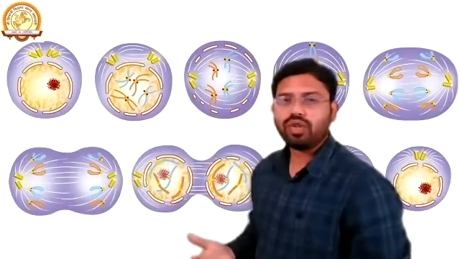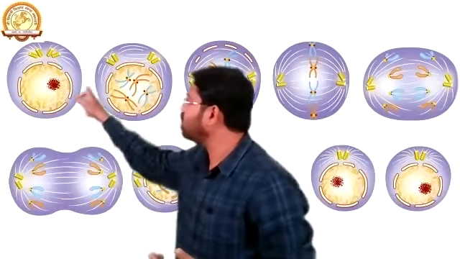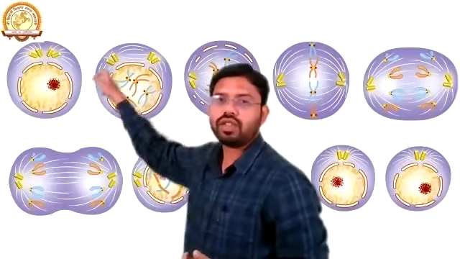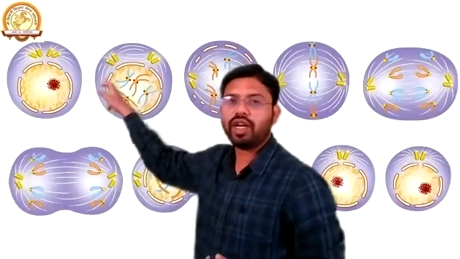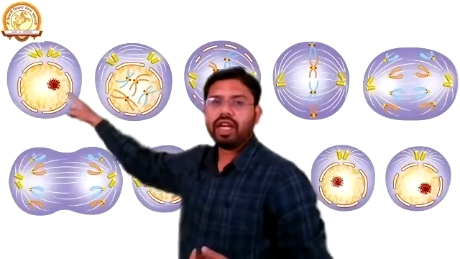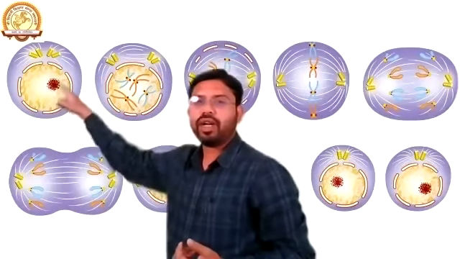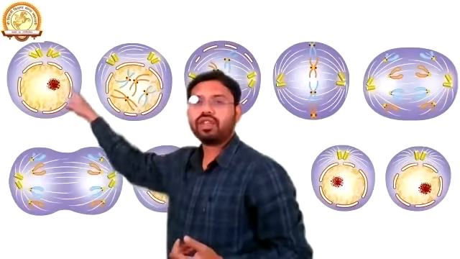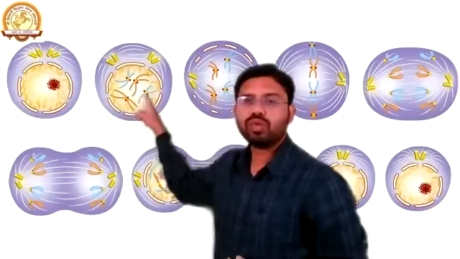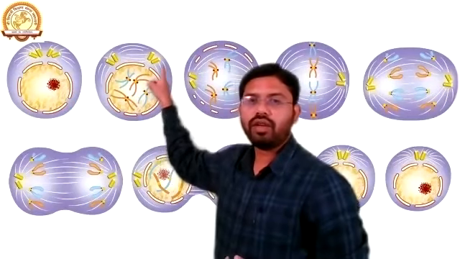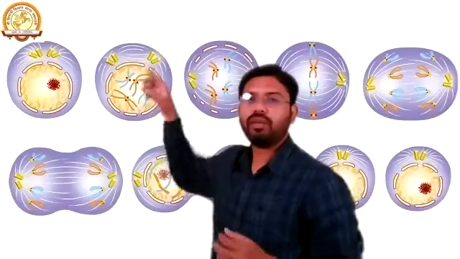After some time, you watch the same image change into a different structure. Here the genetic material forms thread or fiber-like structures, and there is a formation of chromatids.